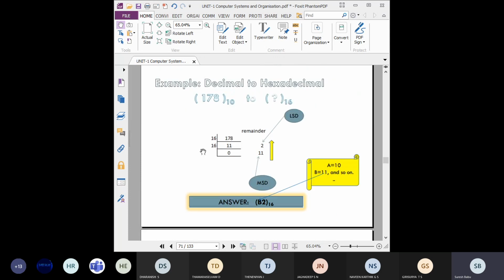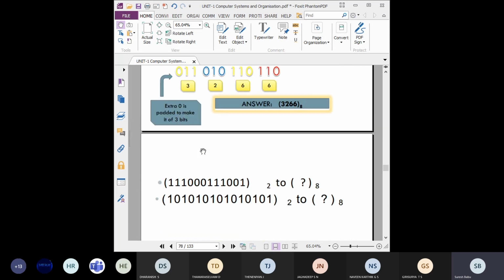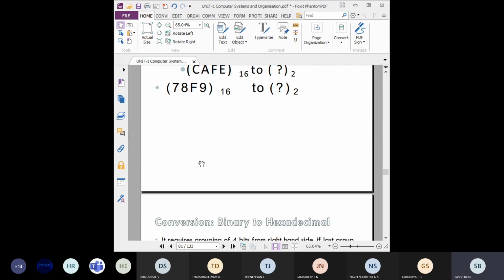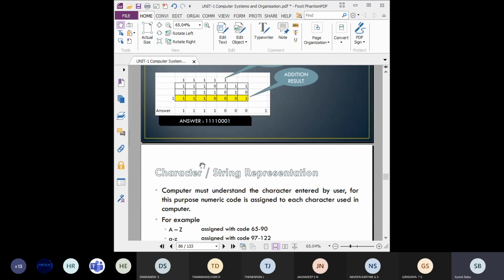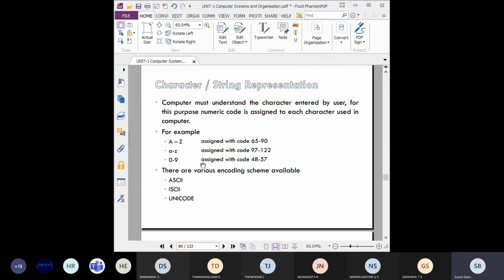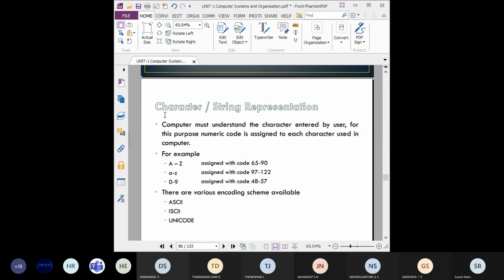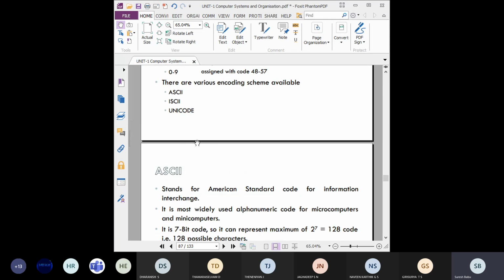Boolean logic. There is a topic missing, so kindly prepare those also. Here also I have given a lot of material, conversions, examples. This is the thing we need to complete next week. Character and string representation. We know the number representation, the four different kinds of numbers. Character or string will be explained next week.